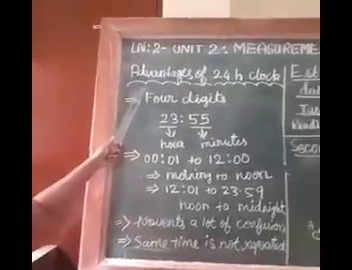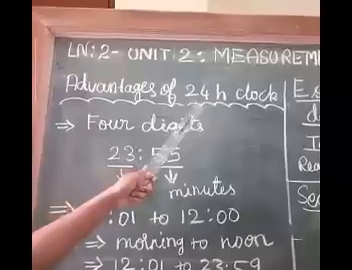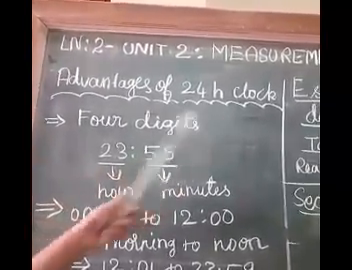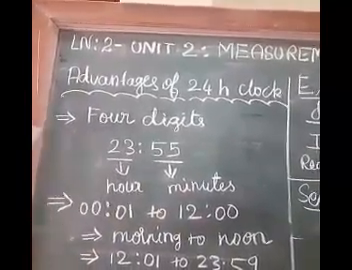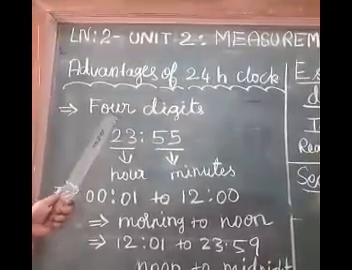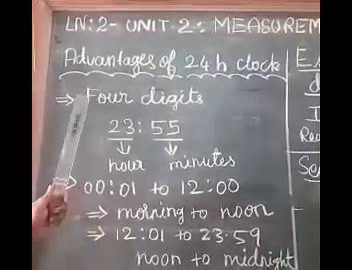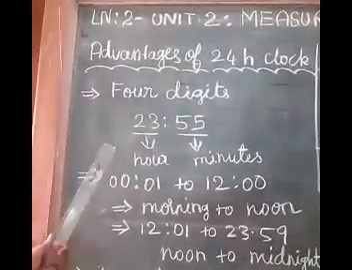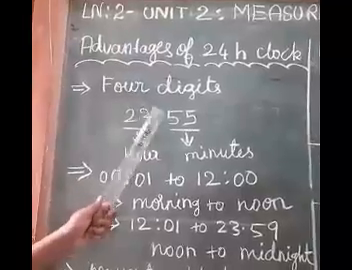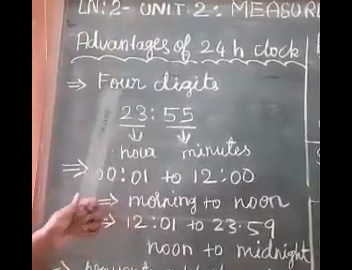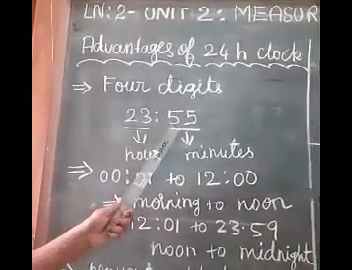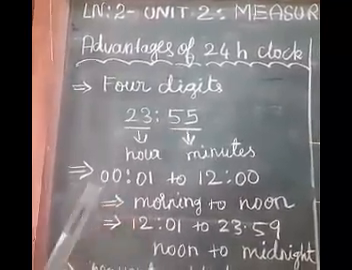Now we are going to discuss the advantages of 24-hour clock. In 24-hour clock, the time is shown by 4 digits. The first 2 digits represent hour, next 2 digits represent minutes.